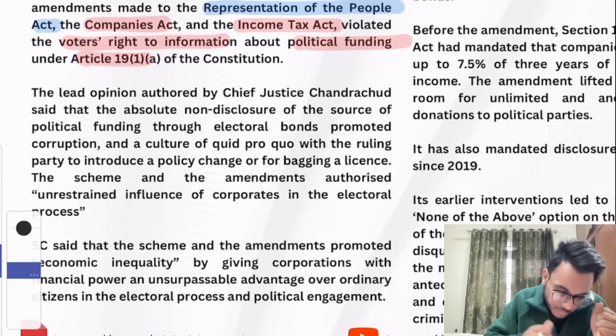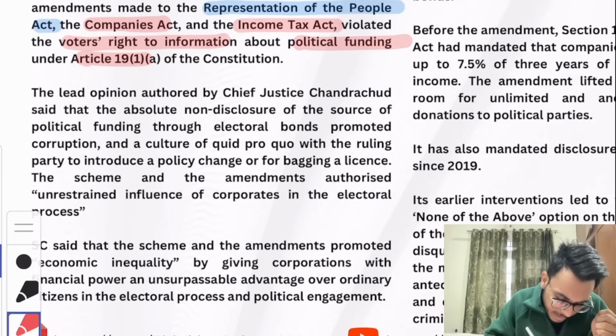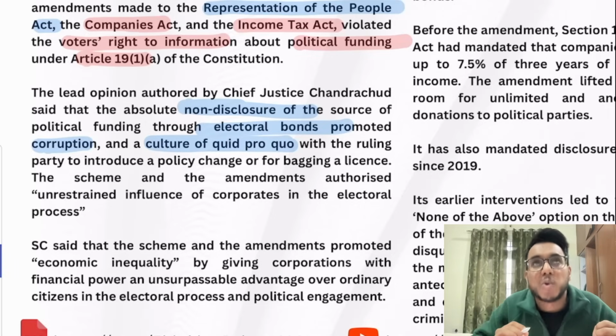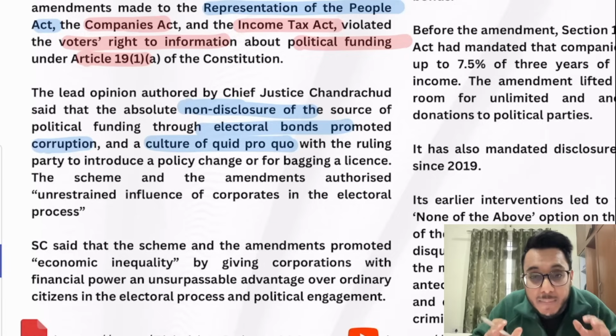Now, the Chief Justice of India held that non-disclosure of the money through electoral bonds promoted corruption and a culture of quid pro quo. Now what is this quid pro quo? First of all, quid pro quo means something for something. You scratch my back, I scratch your back. You give something to me, I give something to you. This is quid pro quo.